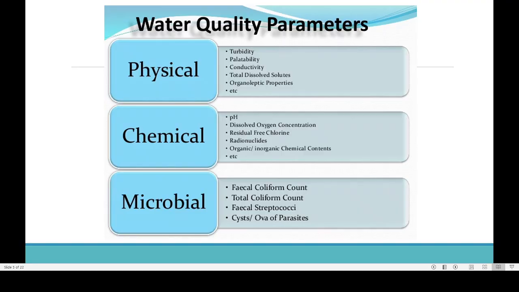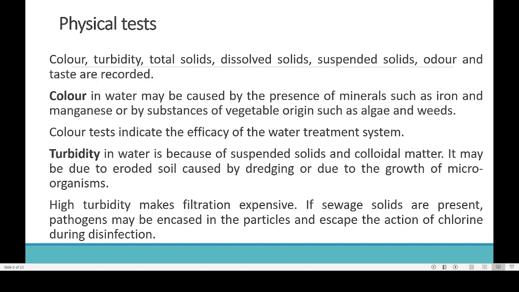Now we will see what are the tests which we will be conducting under the physical and chemical categories. Under the physical, we will be checking for turbidity, palatability, conductivity, total dissolved solids, and organoleptic properties. Here you can see the important physical tests. Mostly it is about the color of the water. If the color of the water is just plain and clear, we can say that the water is of drinking quality. Color in water may be caused by minerals like iron.